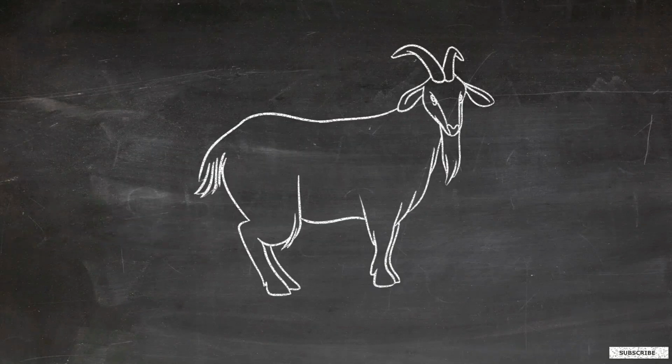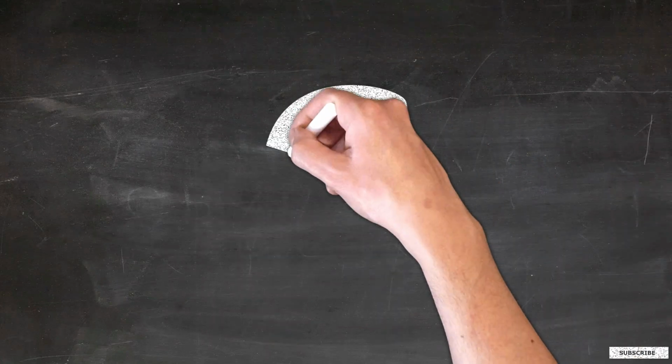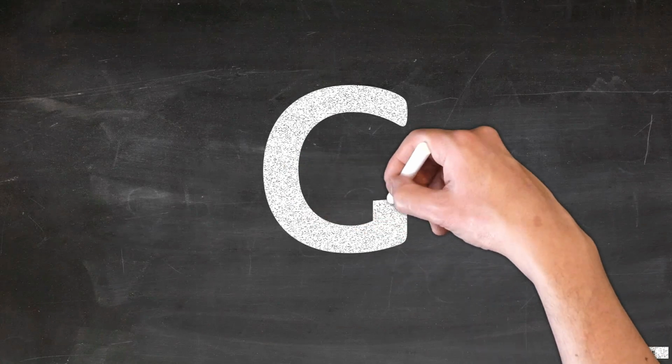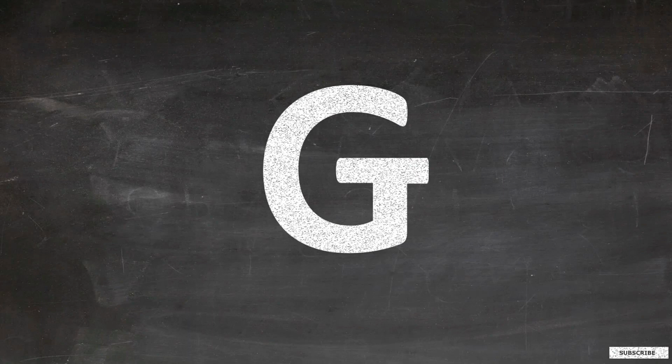I am a goat. I eat grass. I will teach you G. Start below the top. Draw a curve touching the bottom and further till the middle. Top it with a sleeping line. This is capital G.